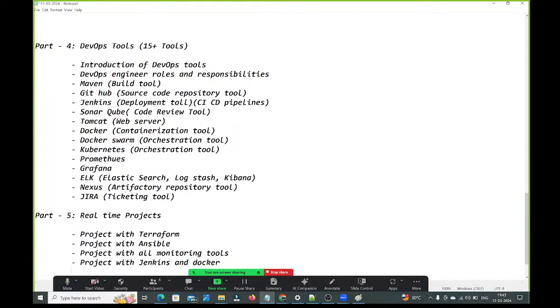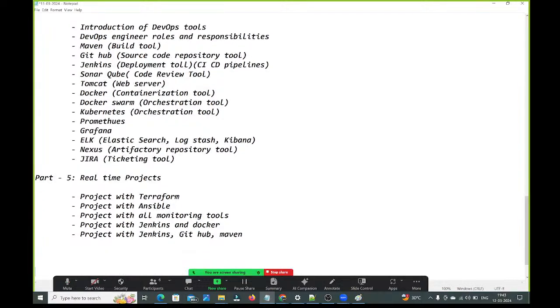Next, we will do one project with Jenkins, GitHub, Maven, Nexus, SonarQube, Docker, Kubernetes. By using all these tools, we will do one project.